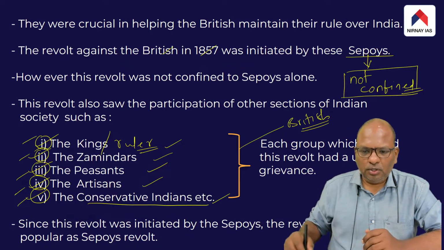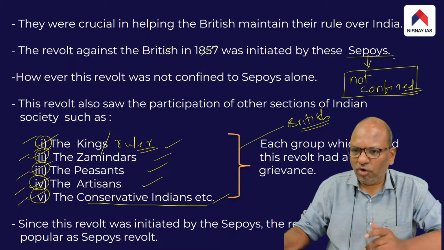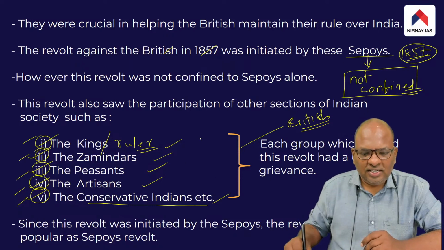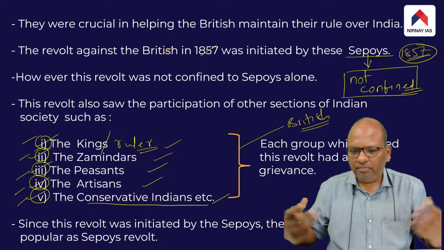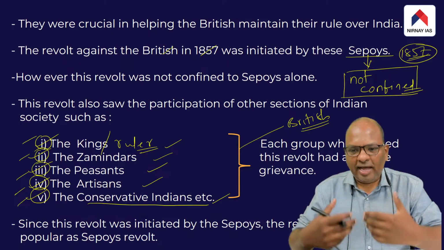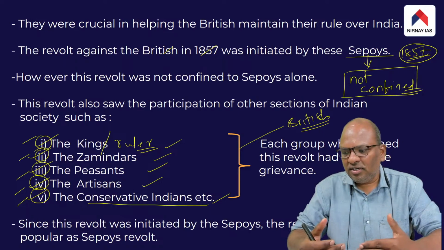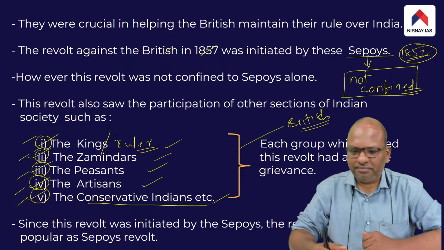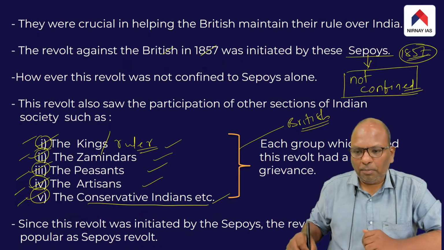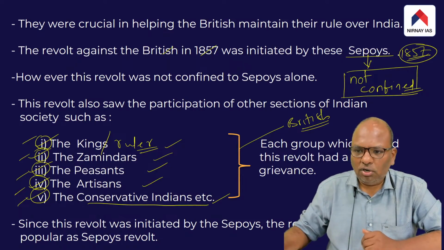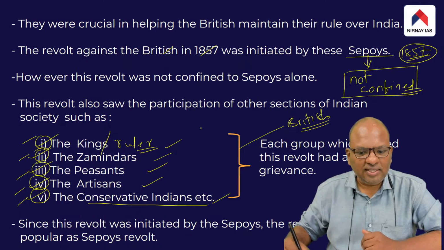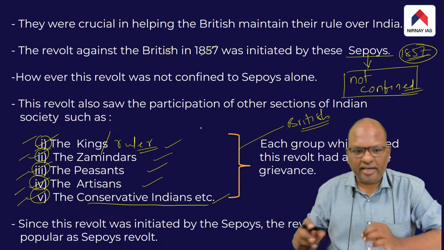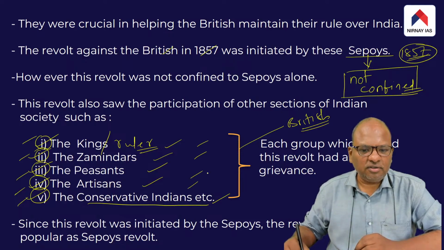That's the point. So therefore, when the Sepoys revolted in 1857, immediately these different sections of the Indian society felt emboldened. They came forward and actively supported the Sepoys in their fight against the British. So that's the reason. The point which I'm trying to convey is this revolt was not confined to the Sepoys alone. It saw the participation of the other sections of the Indian society as well. These are the various sections of the Indian society.